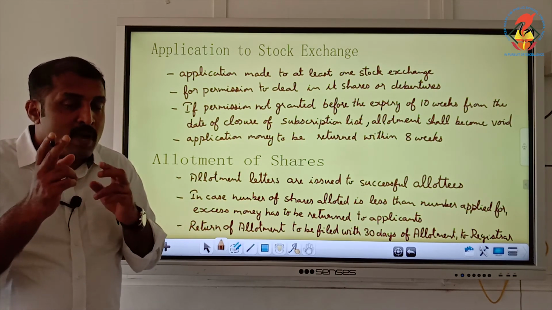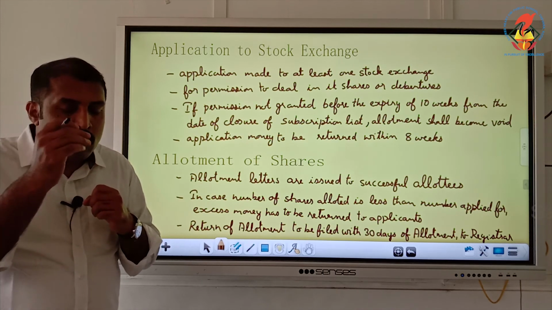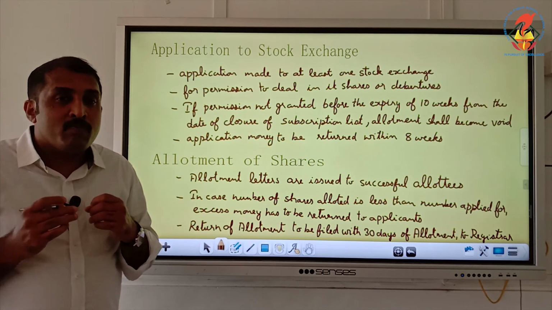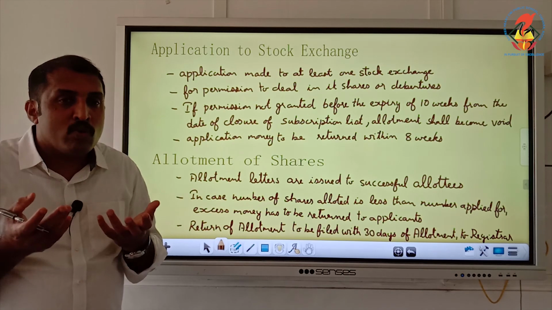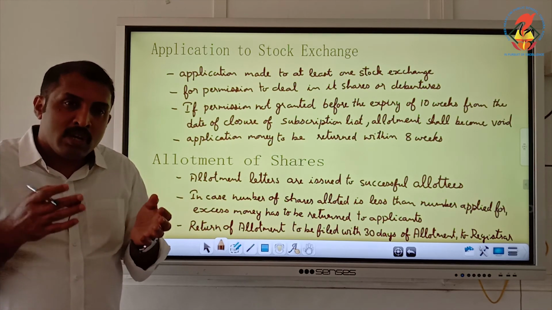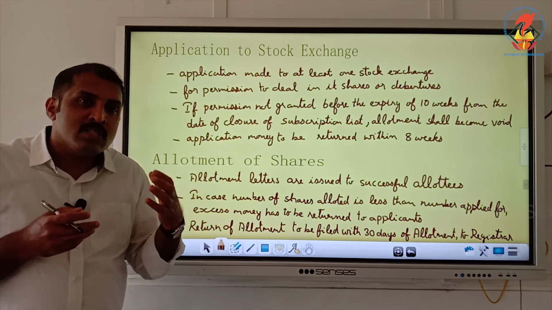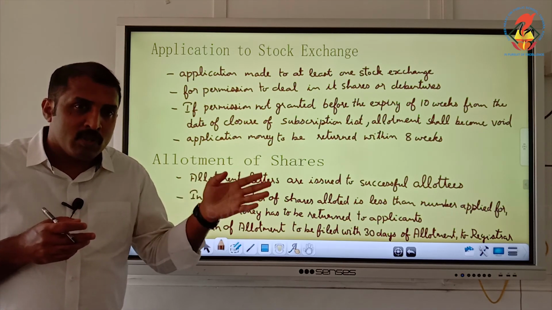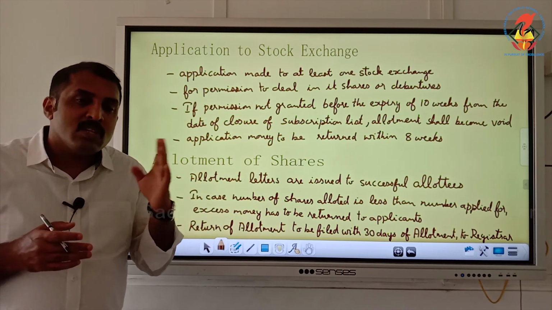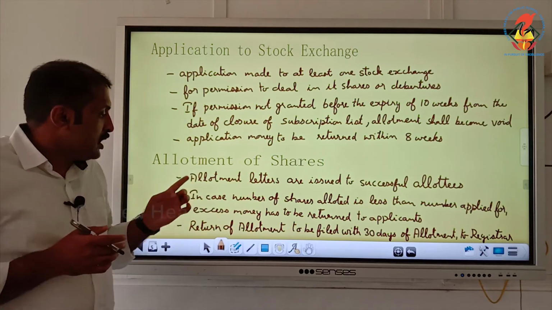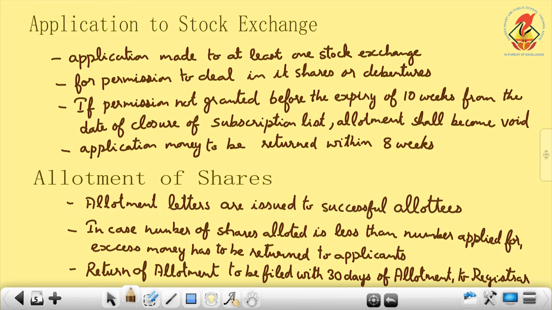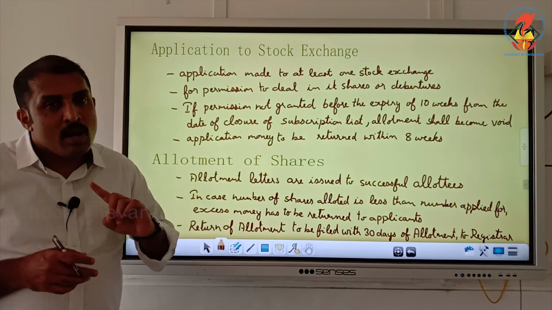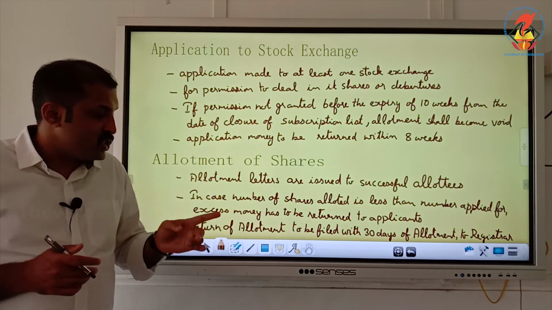Then the firm has to give back the amount for 2 shares to the applicant, or it can be adjusted if there is some pending payment for the shares. Otherwise, it has to be given back. So, in case the number of shares allotted is less than the number applied for, excess money has to be returned to the applicants or adjusted to the unpaid amount of the purchase.